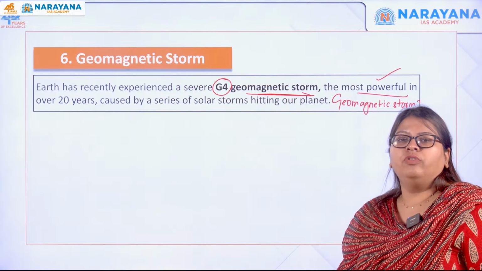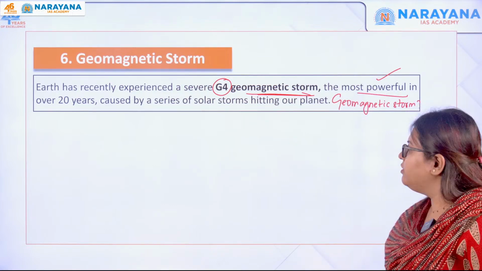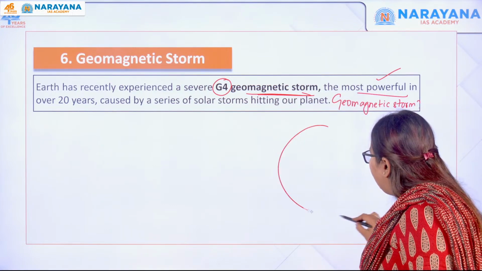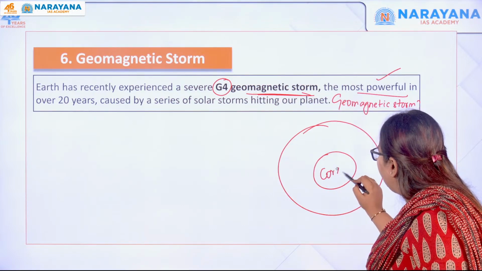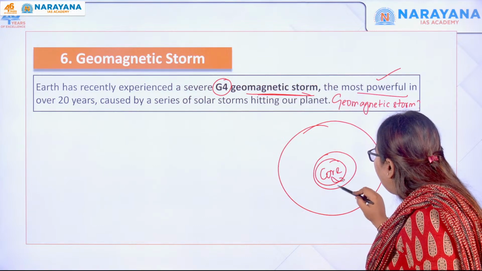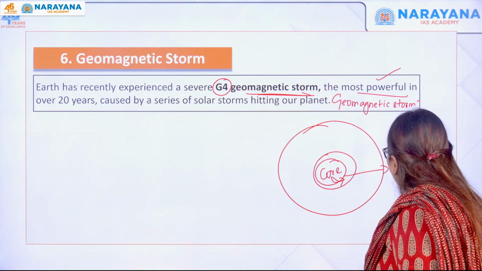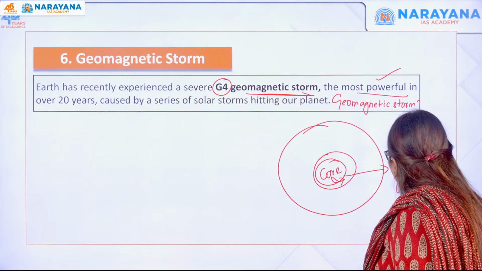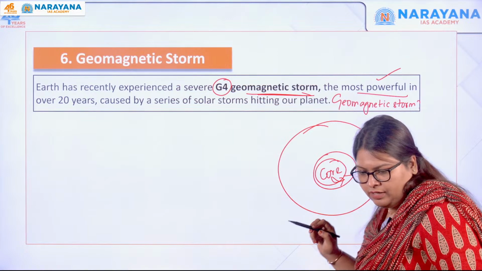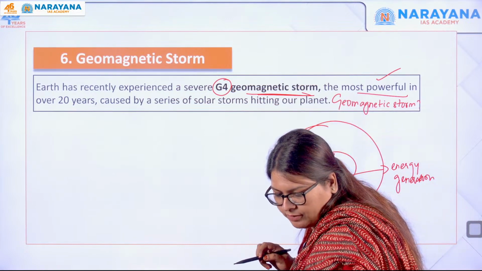First we have to know the different layers of the sun. The innermost is called the core. This is where all the energy generation takes place in the sun. How is this energy generated?